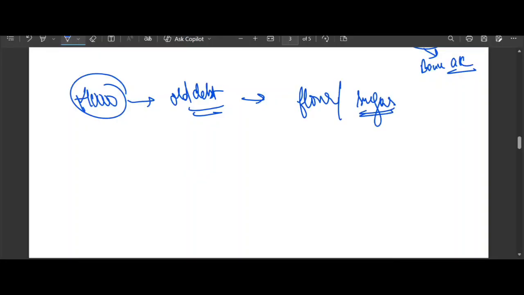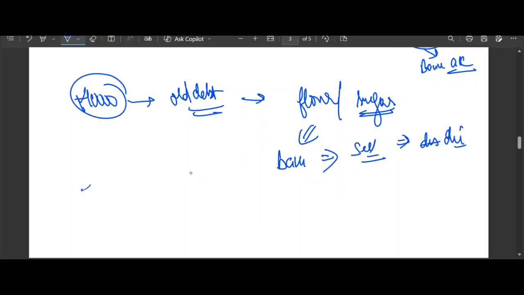If they can't bake, they can't sell. If they can't sell, the business dies. Obviously, if they will not be able to bake, they will not be able to sell. And if they do not sell, what happens? Business will die. And the bank can never get its money back.